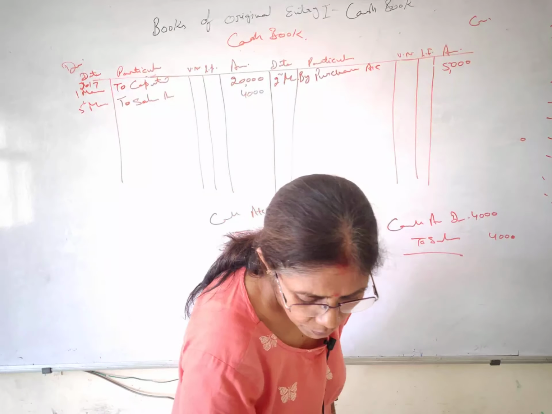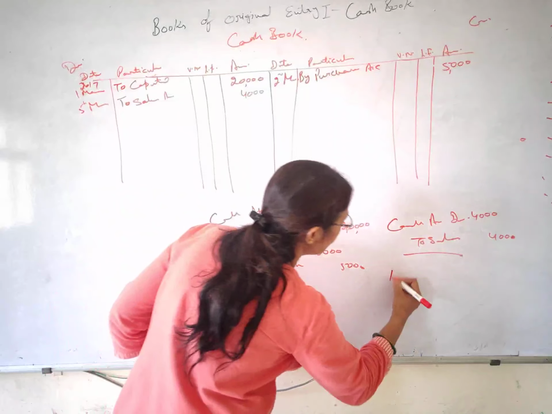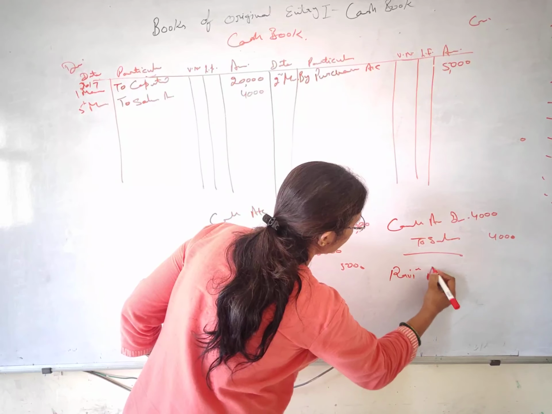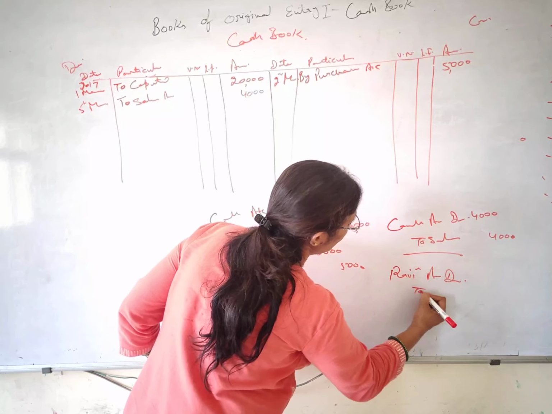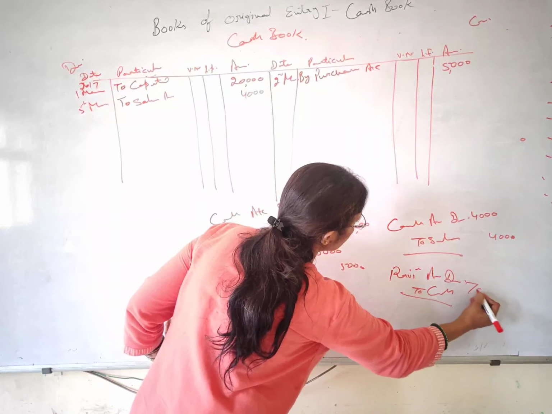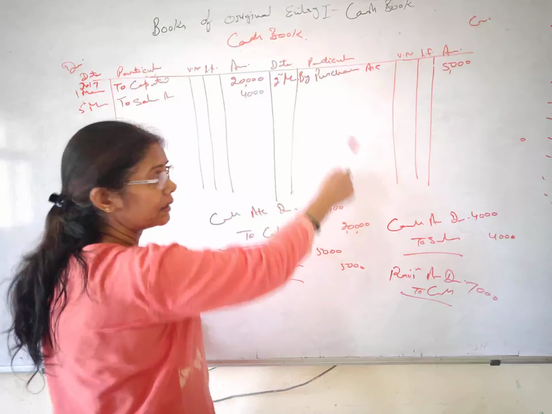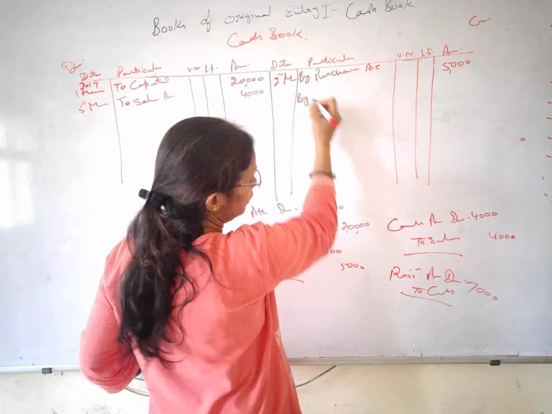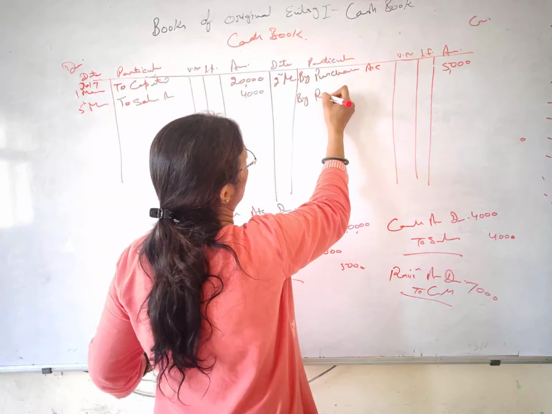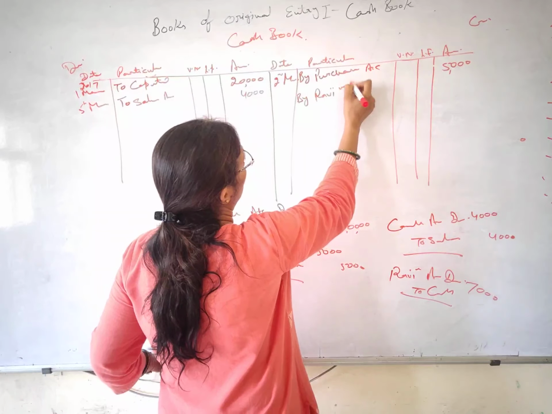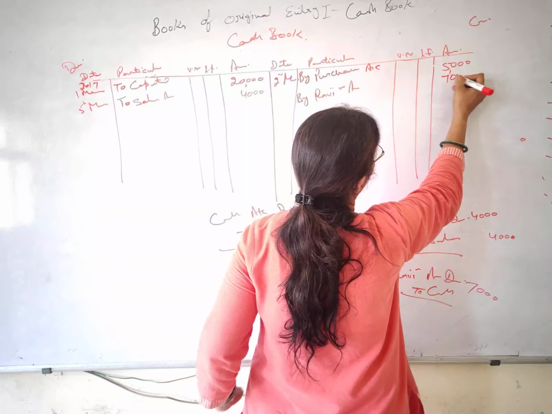आपने रवि को पे किया है तो कैश जा रहा है, किसको जा रहा है? रवि को जा रहा है, right? So the transaction is Ravi's account debit to cash, that is 7,000. Okay, cash जा रहा है, इस तरफ आ जाएगा. By what is in the opposite? Ravi. By Ravi's account 7,000 your cash is going. Okay.